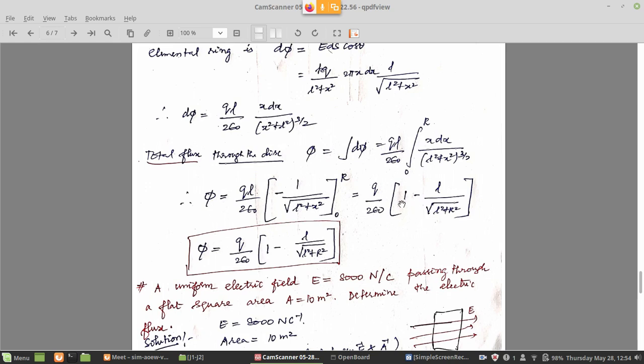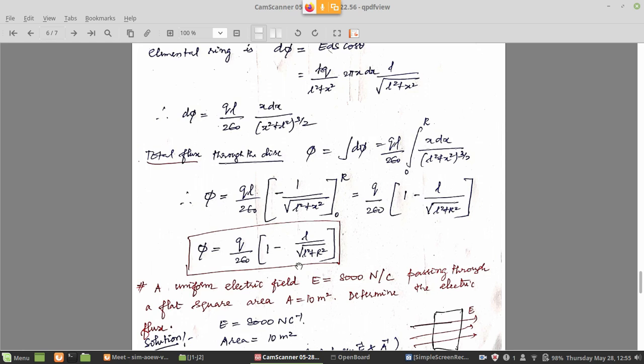So you have 1 first, minus the next one, where you substitute r: L divided by the square root of L square plus r square, because L is taken inside. So q by 2 epsilon naught into 1 minus L divided by the square root of L square plus r square is the flux through that circular disk.